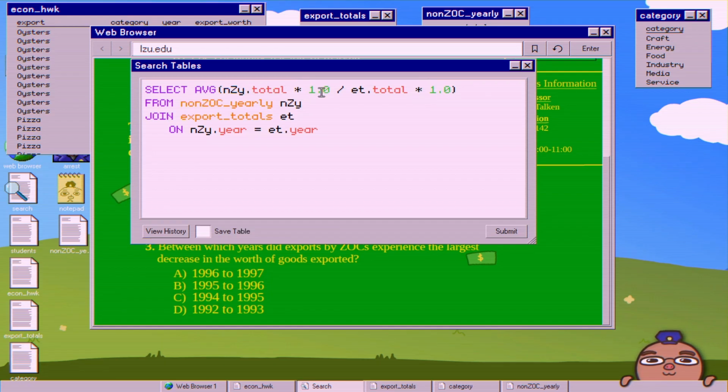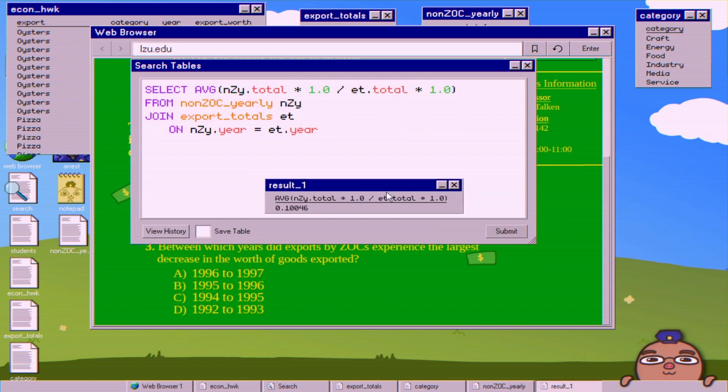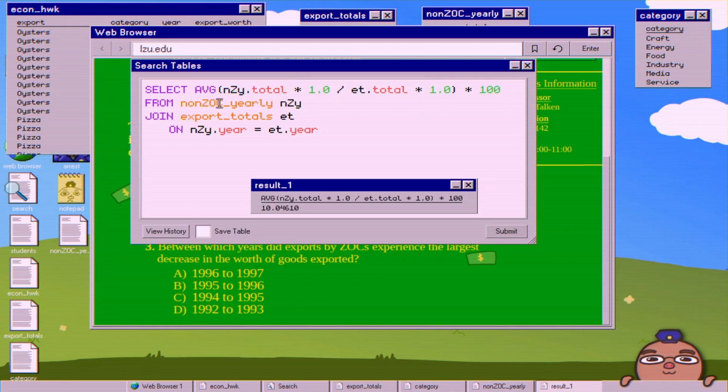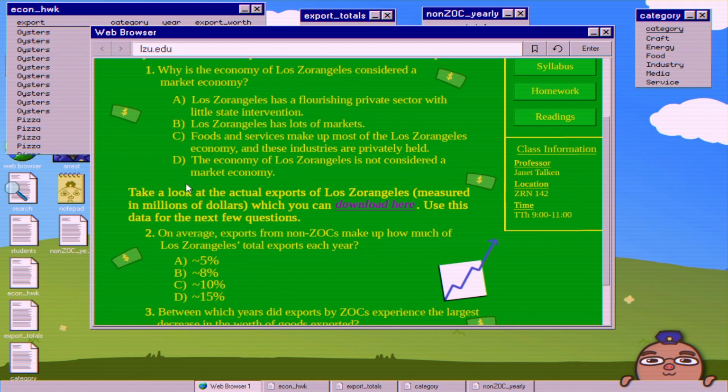And so if you query this without the 1.0, it will give you a 0. Submit that, then you have about 10%. And if you want to make it prettier, you can also multiply this average by 100, and then that'll give you the whole number 10. So then for econ homework question 2, answer C, 10%.